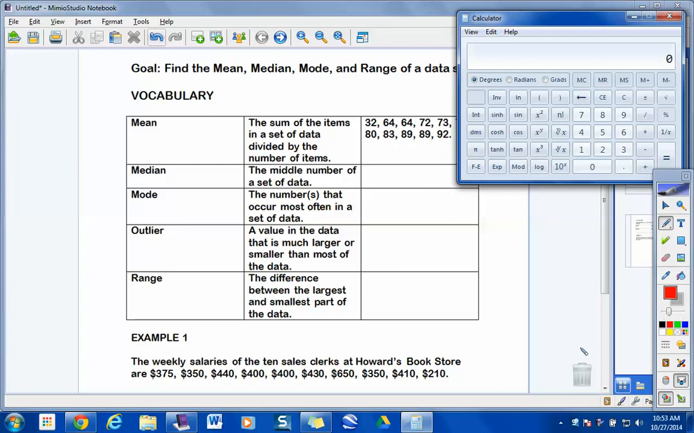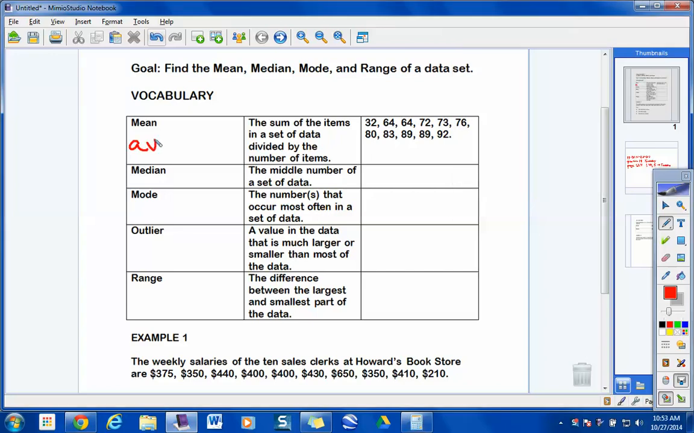If our goal is to find mean, median, mode, and range and apply some of that to data sets, the first thing up here for vocab is mean. And you told me another word for mean was what? The average, okay? Just an average right here. It says it's the sum of the items in a data set divided by the number of items. First of all, how many numbers are in this data set up here, guys?